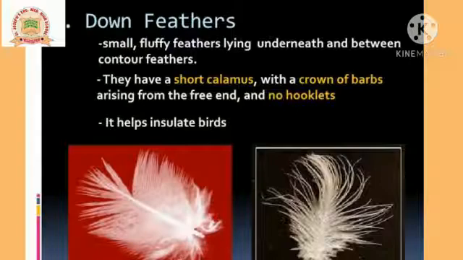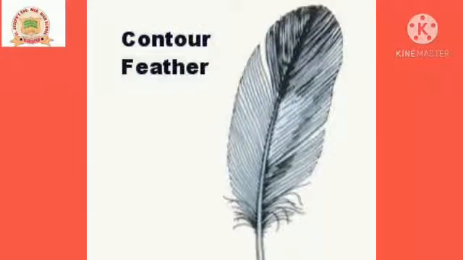What is the down feather? It makes the bird's body warm. Now the next one is the body feather, and the body feather is also called a contour feather. Body feathers are small, present all over the bird's body, and they give a streamlined shape to the bird's body, and they help in flying. Got it now, children? Body feathers are called contour feathers, they are present all over the body, and they are bigger than down feathers.